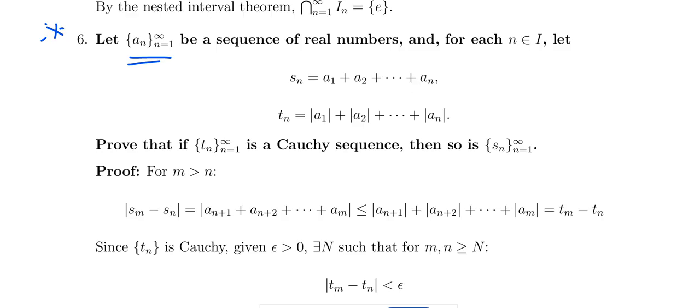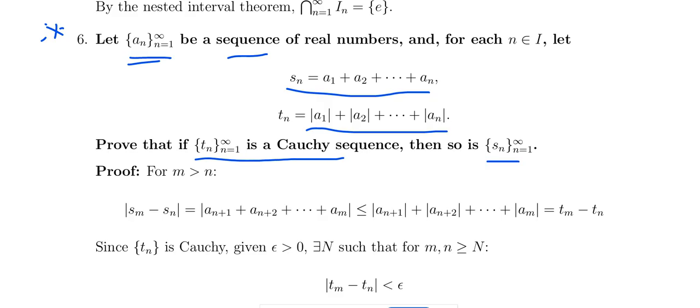That is very important. An is a sequence of real numbers for each n belongs to N. Sn equal to a1 plus, sum of the sequence, first n terms of the sequence. Tn is modulus of a1 plus modulus of a2 plus up to modulus of an. If Tn is a Cauchy sequence, therefore Sn is a Cauchy sequence. The modulus of a1, modulus of a2, modulus of an sum is a Cauchy sequence. That is very important.